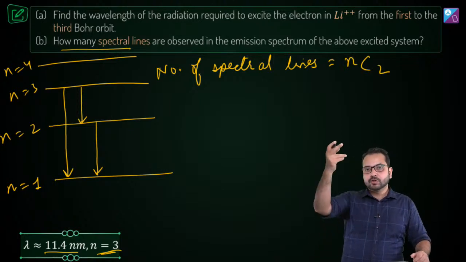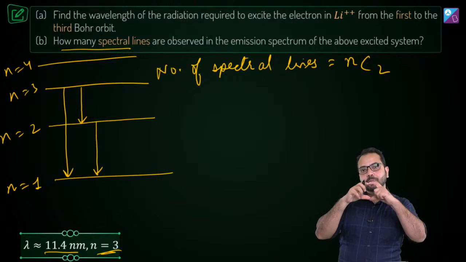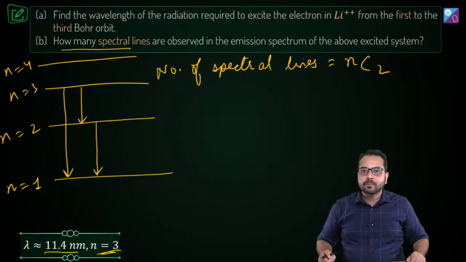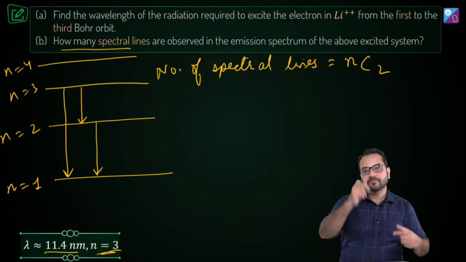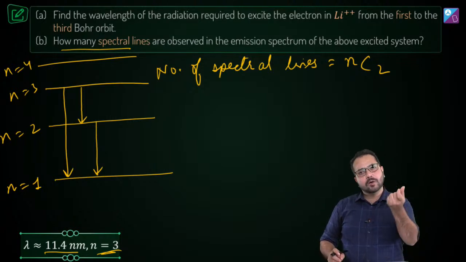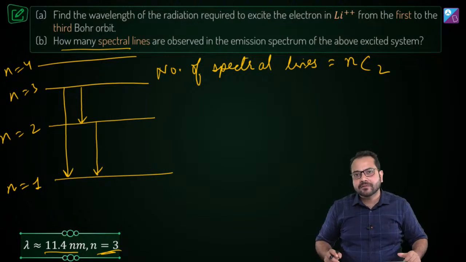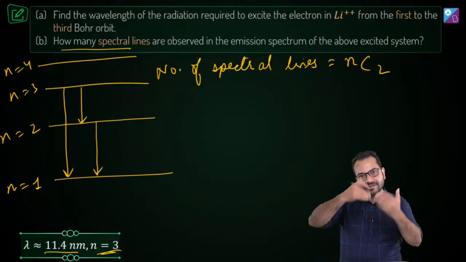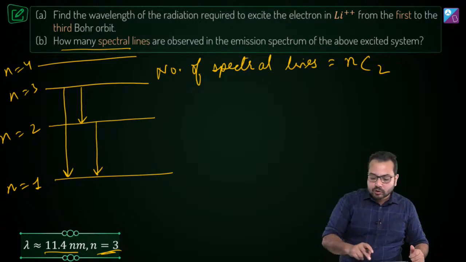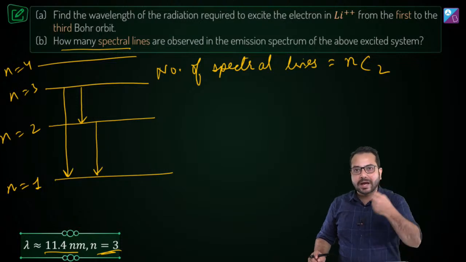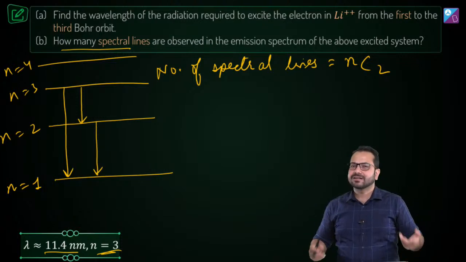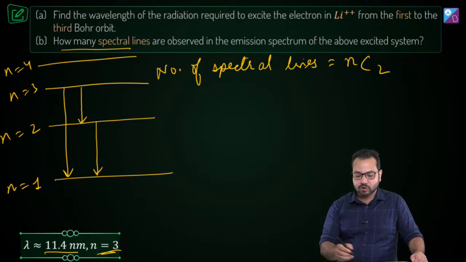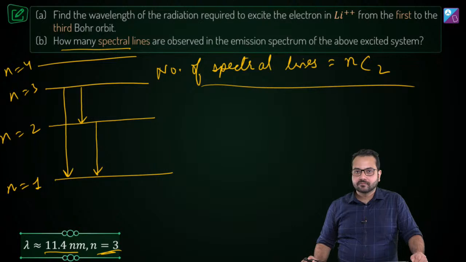Think about it. The transition is happening between any 2 energy levels. How many energy levels are possible? Let's say it is going from n to the ground state. N energy levels are possible. If we can choose any 2 energy levels, then the transition can happen between those 2 energy levels. So in how many ways can we choose 2 energy levels out of n energy levels? NC2. So NC2 is going to give you a general solution. So you can remember this. Is that correct?